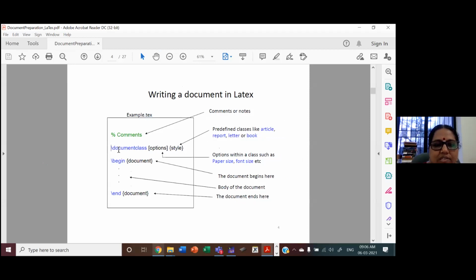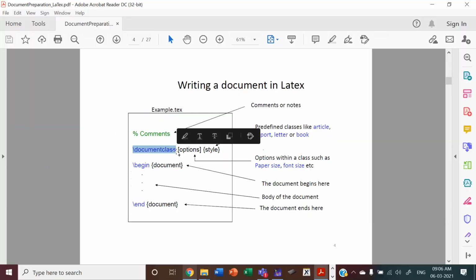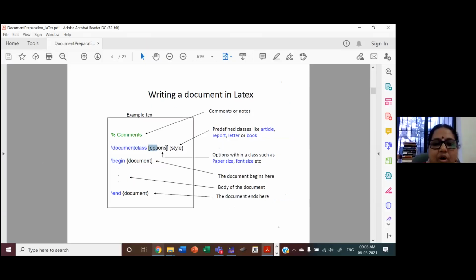So you can see here, a document class is first defined. Whatever starts with a slash is a command. So we have several options, like paper size and font size. Like in Word, you would have selected all these from the drop-down menu, but here they are available as options of the class.